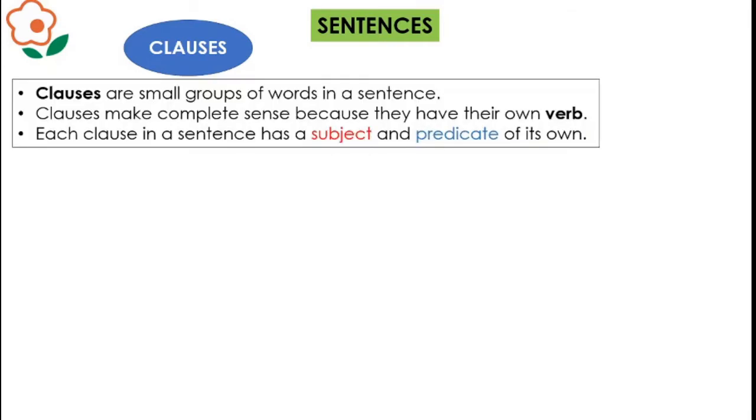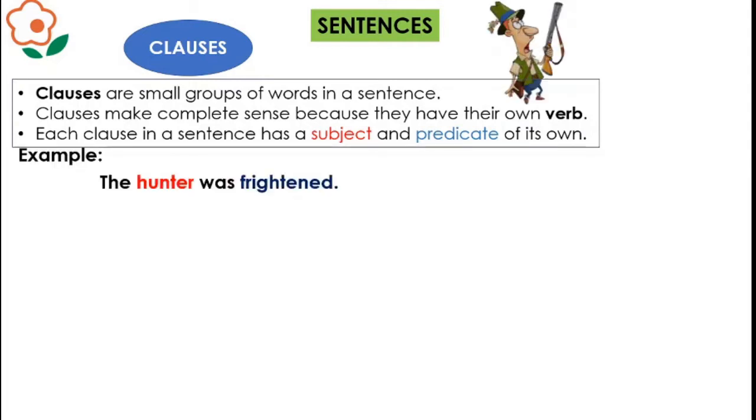Our today's topic is about clauses. So what are clauses? A clause makes its own sense and you can use 2 or 3 or more clauses in a sentence. Every clause has its own subject and predicate and its own verb. So today we are going to talk about the 2 main types of clauses, the main clause and the subordinate clause. So let's start with an example.